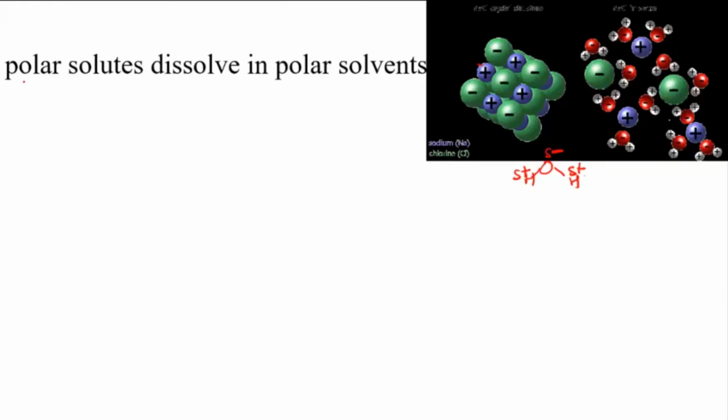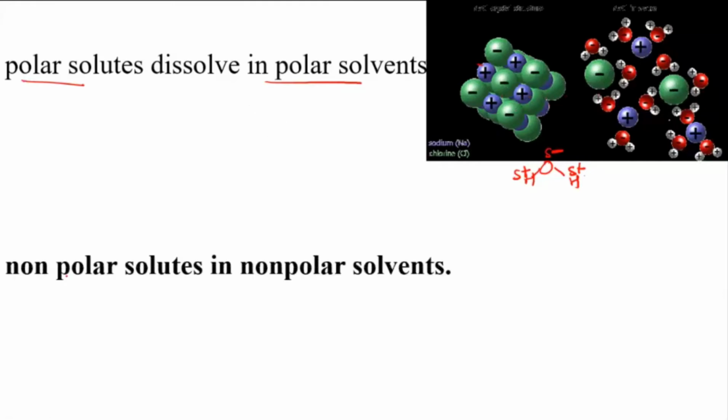So a polar solute can dissolve only in a polar solvent. You can't expect salt to get dissolved in oil, because oil by nature is non-polar. There is no charge separation in it. Oil is a covalent compound, whereas these are ionic compounds. So ionic compounds will get dissolved in polar solvents. Remember, polar will get dissolved in polar ones, and non-polar solute will get dissolved in non-polar solvent.